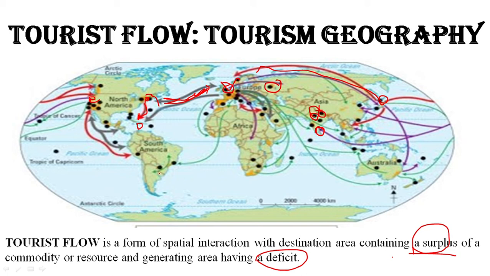Movement of people from one place to another, from a place where resources are not available to a place where resources are in abundance. So that is tourist flow.